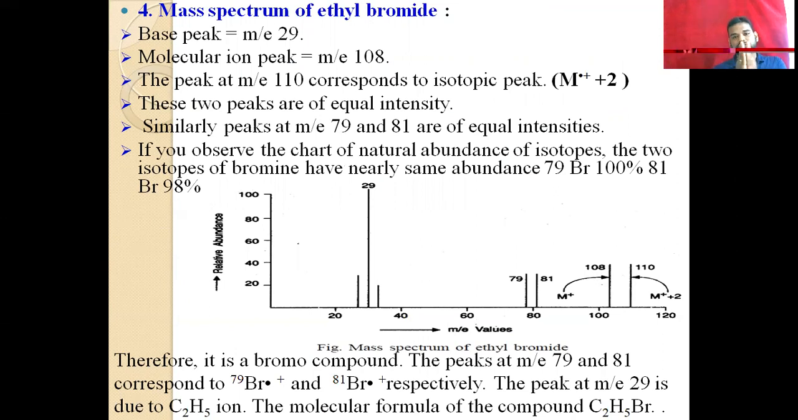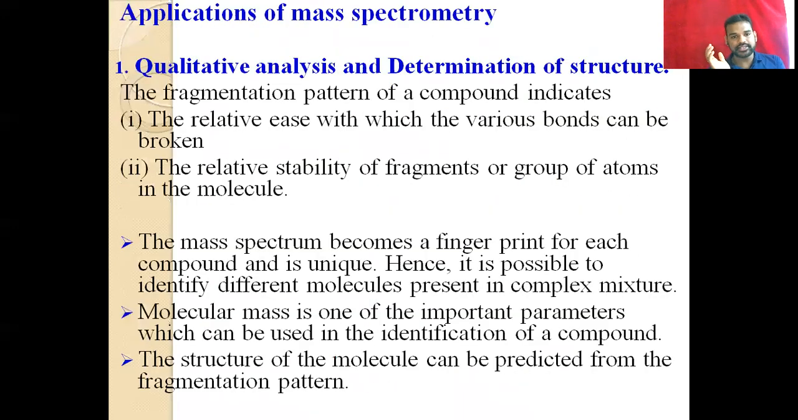In the case of 100 molecules of bromine, 50% is bromine 79 and the other 50% is bromine 81. That means they have equal abundance. So if they have equal abundance, their isotopic peaks have equal intensity. In the picture you can easily understand this. So this is what we discuss in this point.